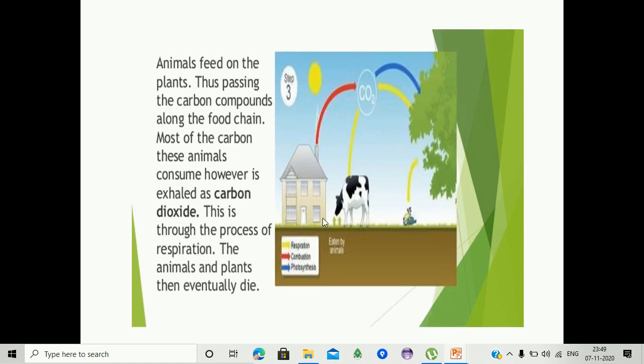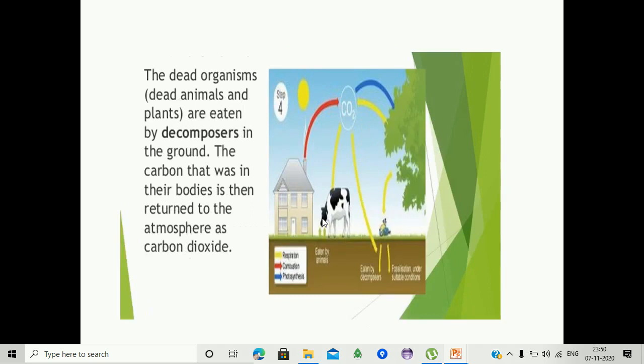Next, third one, animals feed on the plants. These plants are eaten by animals, thus passing the carbon compounds along the food chain. Most of the carbon these animals consume, however, is exhaled as carbon dioxide. We are consuming a carbon source from the plants, and this carbon source is released as carbon dioxide through the process of respiration. The animals and plants then eventually die.